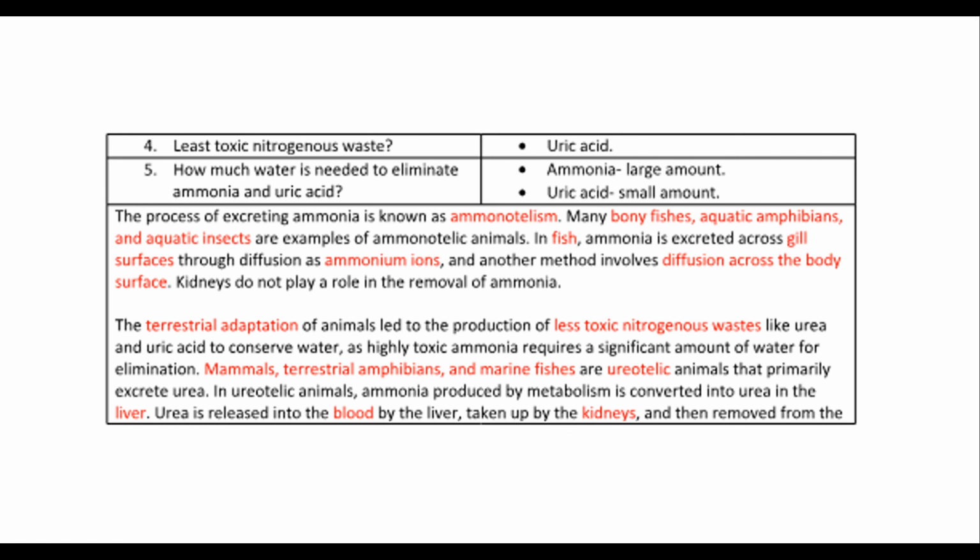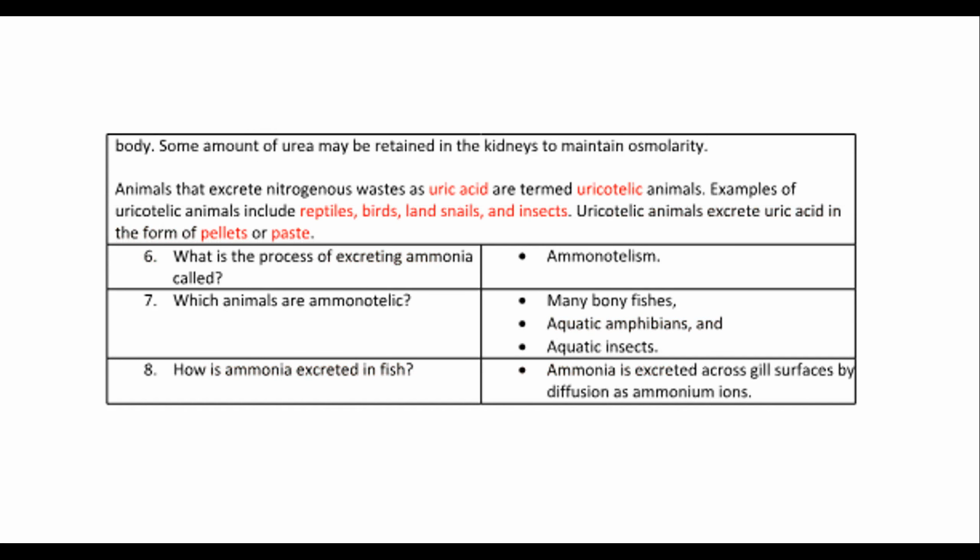The terrestrial adaptation of animals led to the production of less toxic nitrogenous wastes like urea and uric acid to conserve water, as highly toxic ammonia requires a significant amount of water for elimination. Mammals, terrestrial amphibians, and marine fishes are ureotelic animals that primarily excrete urea. In ureotelic animals, ammonia produced by metabolism is converted into urea in the liver. Urea is released into the blood by the liver, taken up by the kidneys, and then removed from the body. Some amount of urea may be retained in the kidneys to maintain osmolarity.